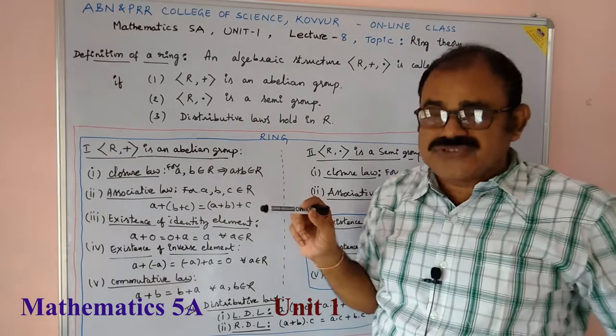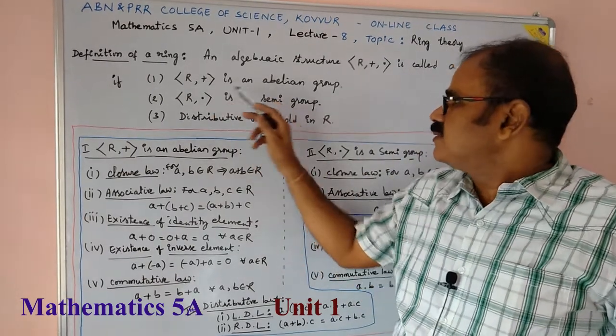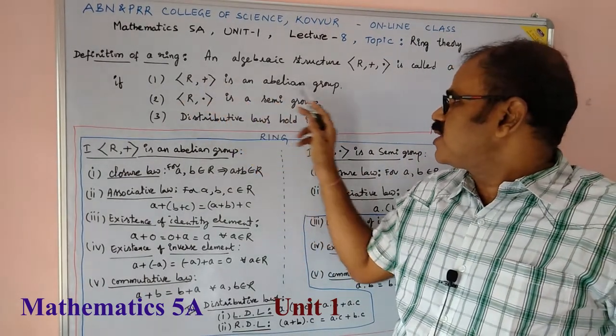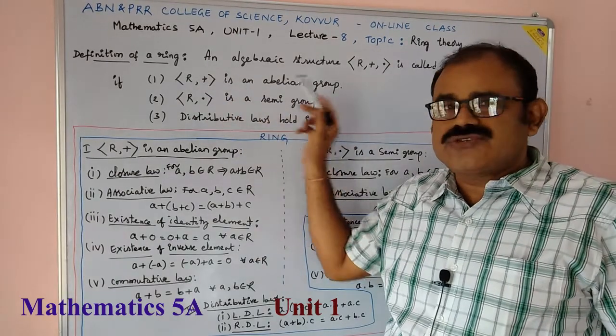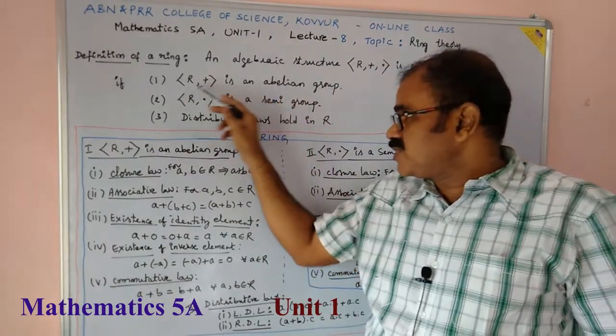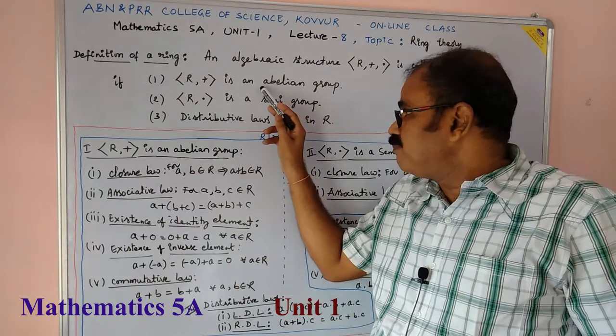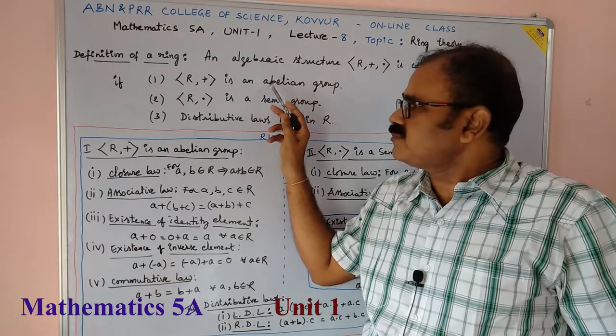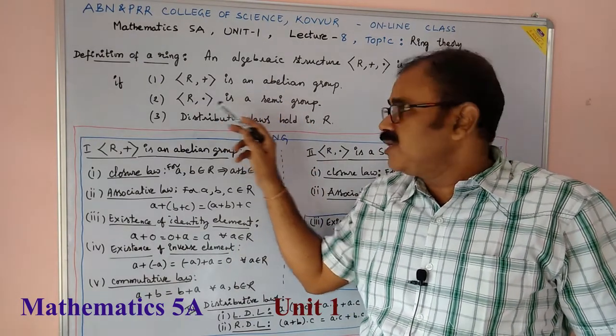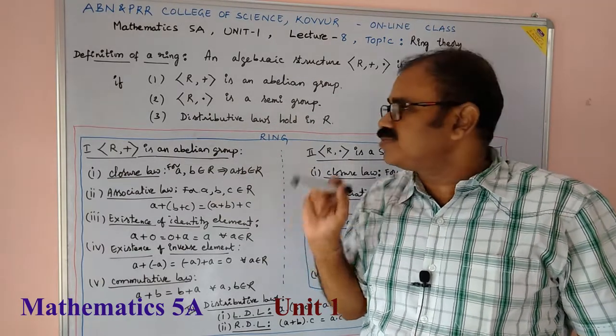If such an algebraic structure satisfies: 1, (R, +) is an abelian group. The first rule is that with respect to addition, R should be an abelian group. With respect to multiplication, it should be a semi-group.